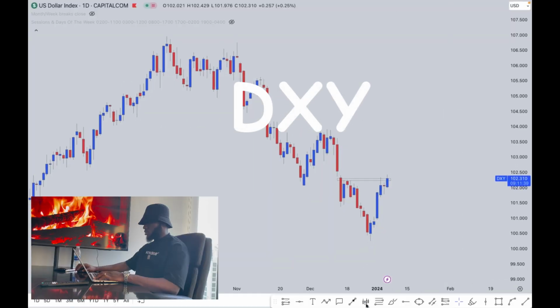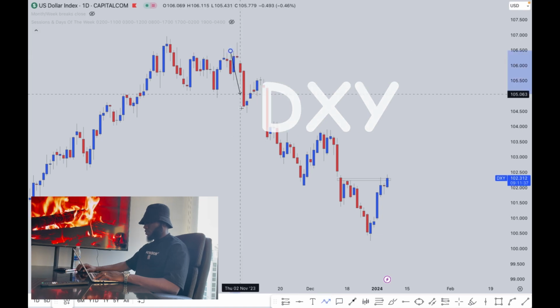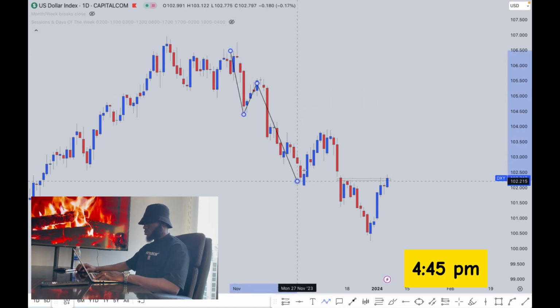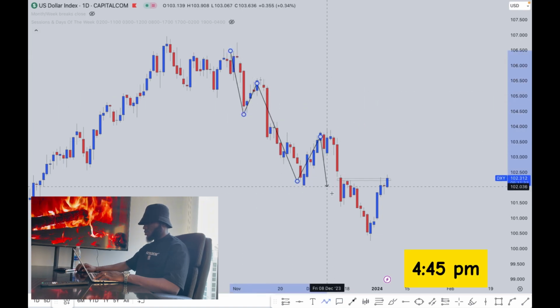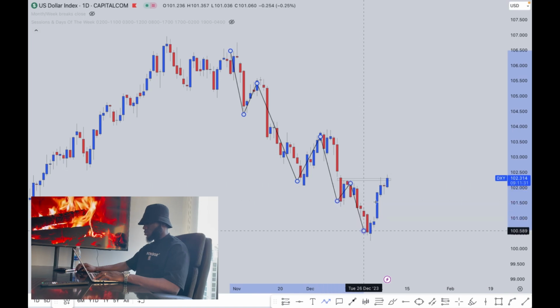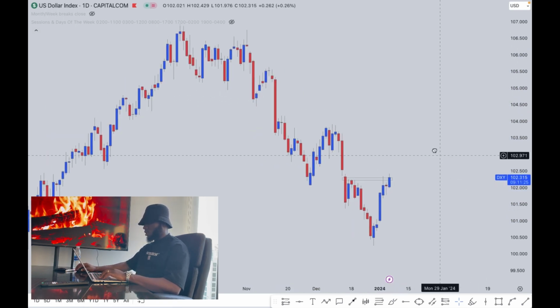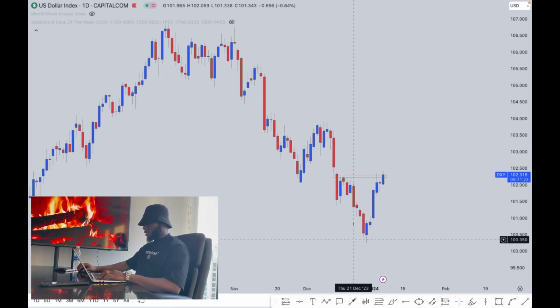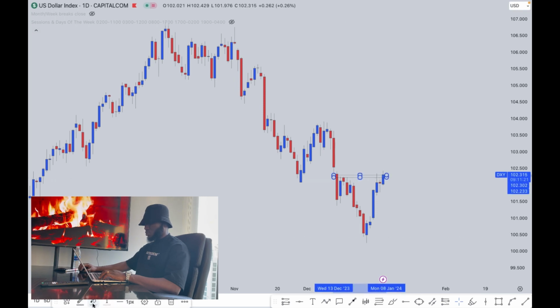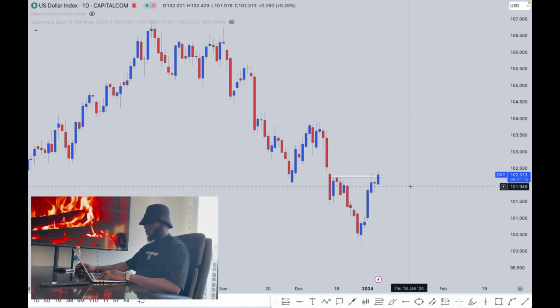Looking at the structures, you can see we have lower low, lower high, lower low, lower high. Price took out this low, lower low, lower high, and lower low. So currently price is just below the structure, which means we are just below a resistance. This is the dollar. Under the resistance, what price can do is a possible drop to the downside. So let's take a look at that on the lower time frames as well.